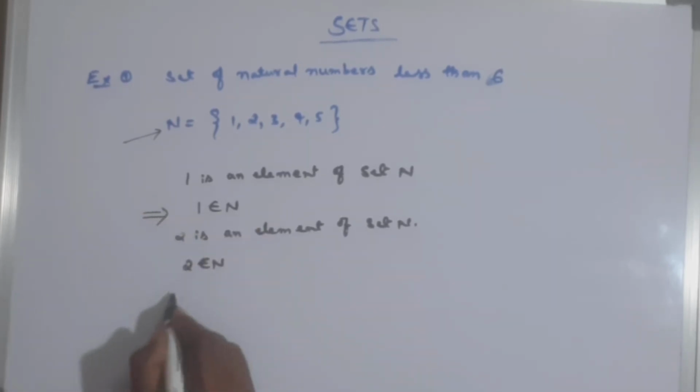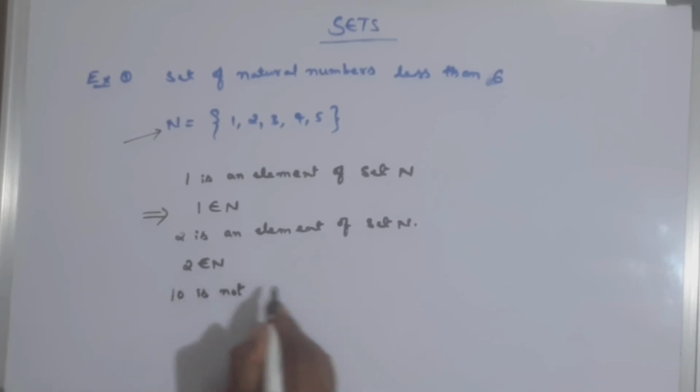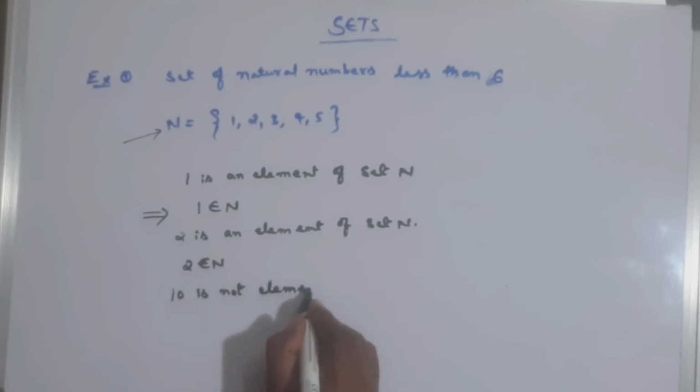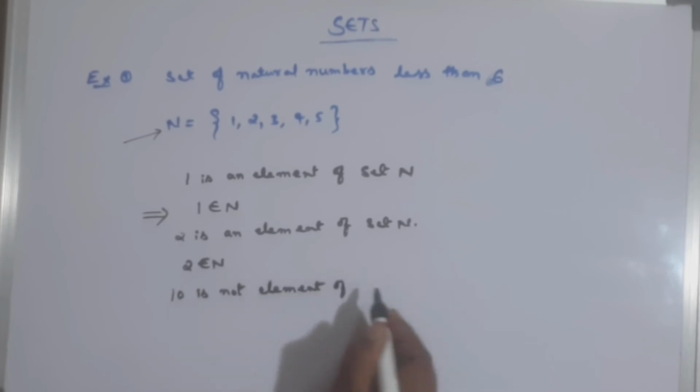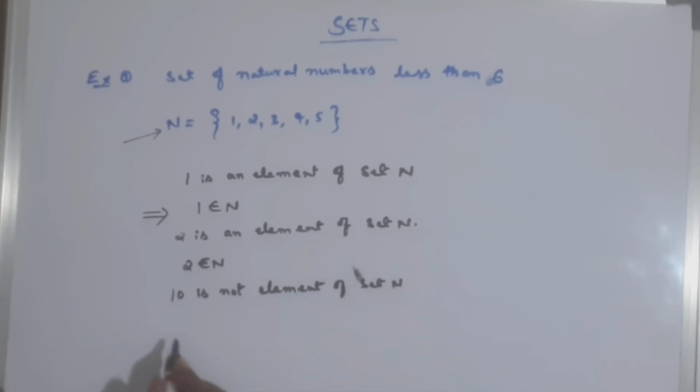Similarly, 10 is not an element of set N. How can I write this in mathematical form? 10 does not belong to N.